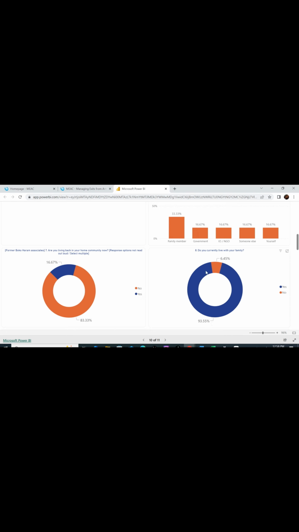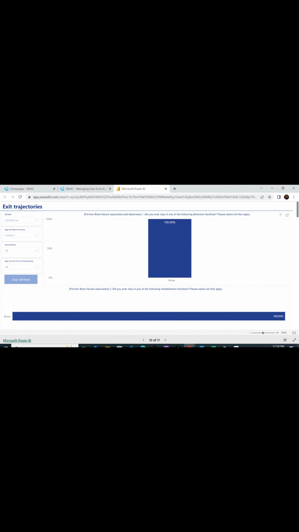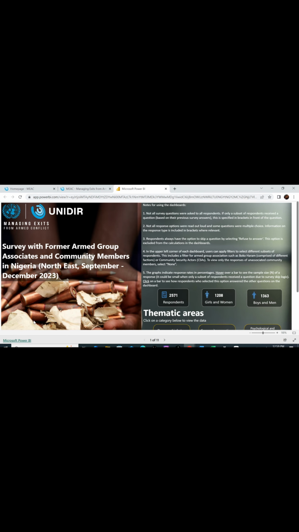This is one of the easiest websites to use. I love this. It's the only website that provides data on managing exit from armed conflict. This is the only dashboard for that. It's a good tool to use. I want to filter this data further, but go and try it out, guys, and tell me what you think about the website. It's self-explanatory and easy to use.